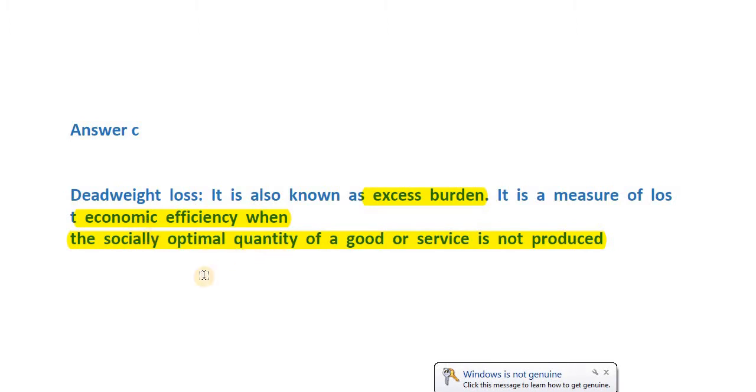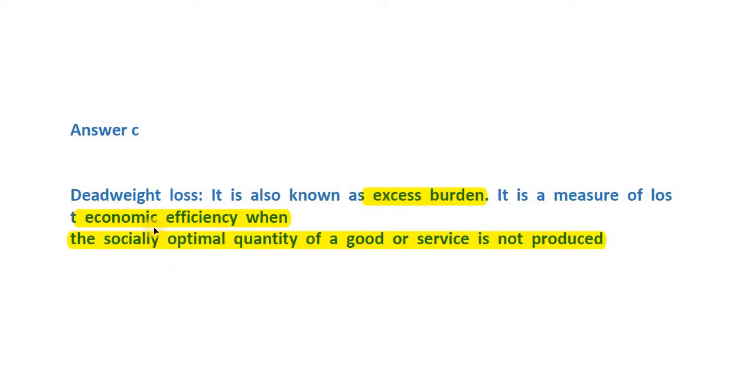Socially optimal quantity means what? Let's say there is a factory that is making Coca-Cola. Now you do not want a very high amount of Coca-Cola because it's not good for your health. It's generating some sort of environmental concerns as well. But because it's in high demand, you would be having more of that very commodity. But then that higher output would not be socially optimal because it has certain externalities in terms of environmental degradation, in terms of water pollution and all that, which has not been accounted for. So that's an excess burden.